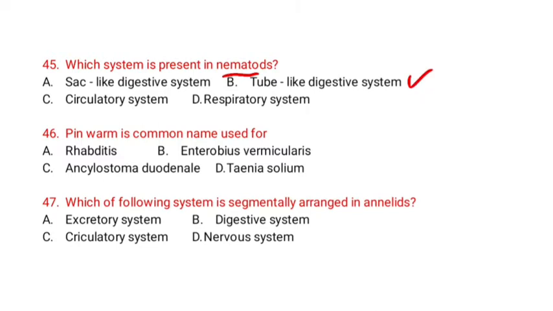Pinworm is common name used for rhabdites, Enterobius vermicularis, and Taenia solium. Option B is correct, Enterobius vermicularis. Which of the following is segmentally arranged in annelids? Excretory system, digestive system, circulatory system, nervous system. Circulatory system.